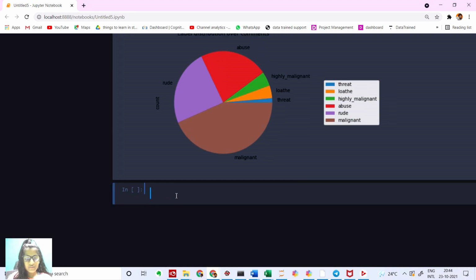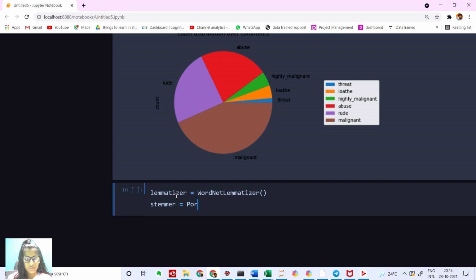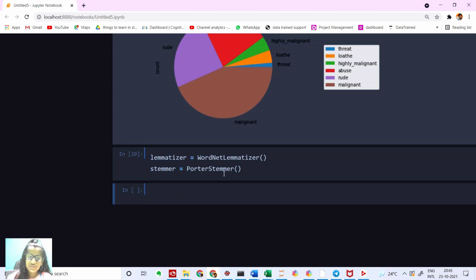And then I'm going to create a class for this stemmer and lemmatizer. So I'm going to say lemmatizer is equal to WordNetLemmatizer, and stemmer is equal to PorterStemmer. Let's run this up. And after this, we have to use lemmatizer and stemmer for our comment text column.